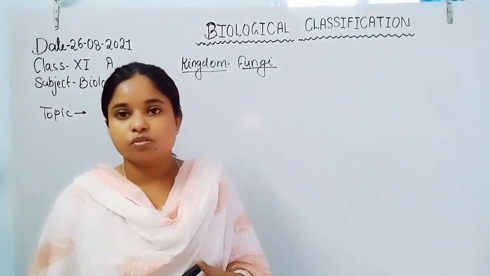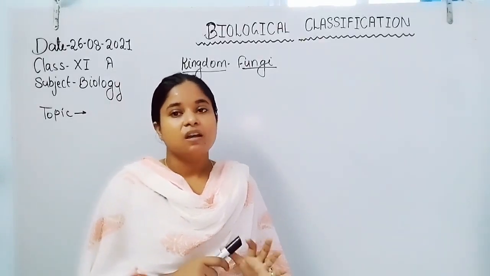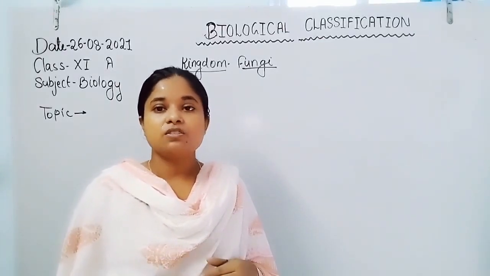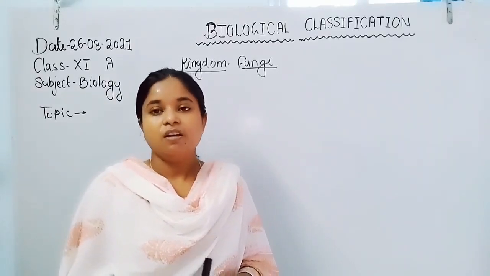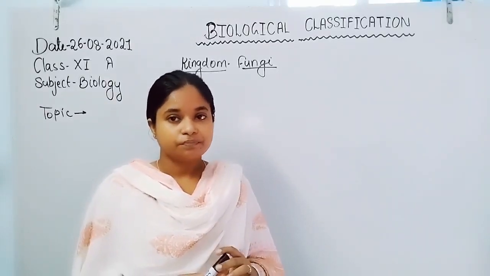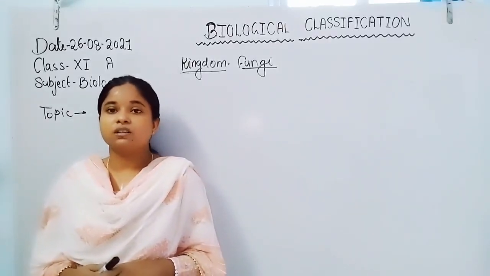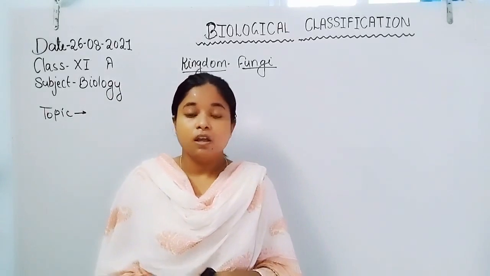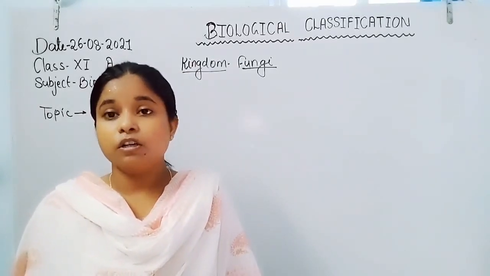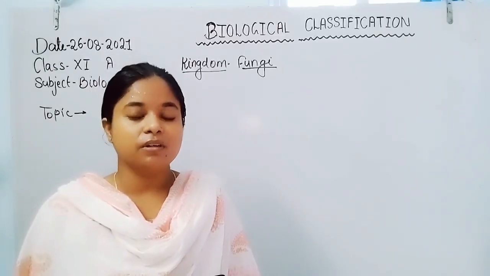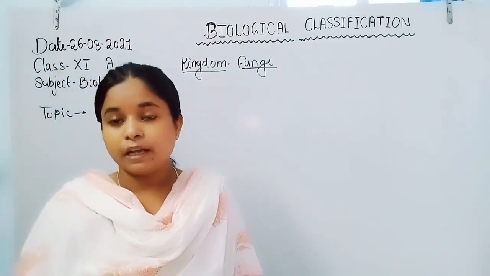Then slime molds. Slime molds are also unicellular organisms, but their body structure and characteristics are similar to fungi. No photosynthetic pigments are found, so they are heterotrophs. They live and grow on dead decaying matter, like decaying twigs and leaves.